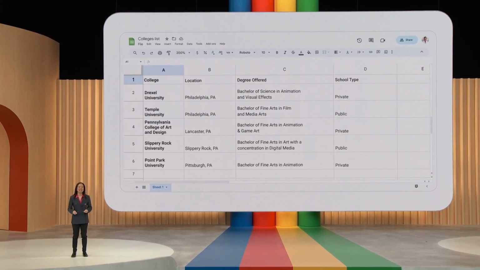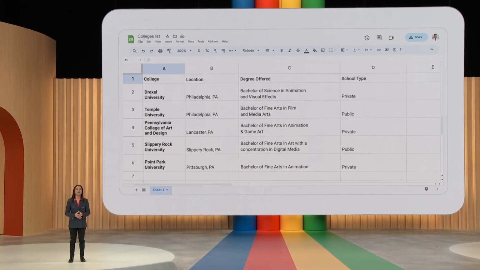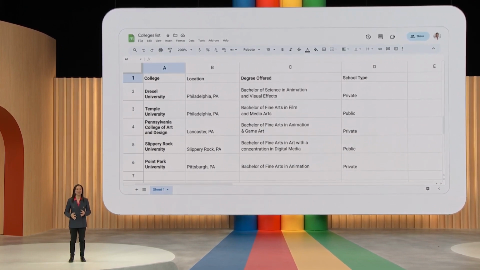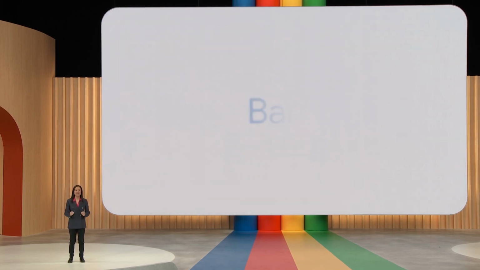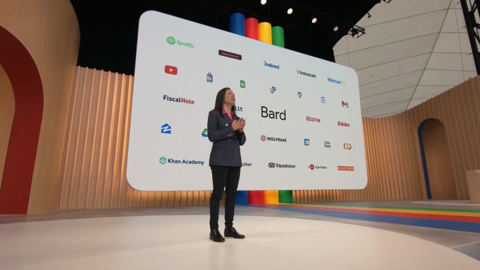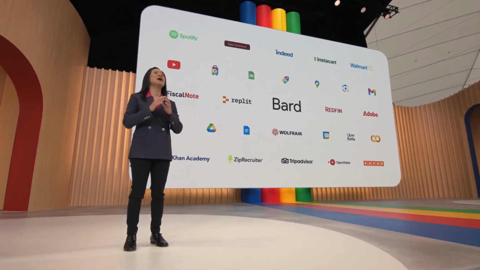You can see how easy it will be to get a jump start in Bard and quickly have something useful to move over to apps like Docs or Sheets to build on with others. Okay. Now, that's a taste of what's possible when Bard meets some of Google's apps. But that's just the start. Bard will be able to tap into all kinds of services from across the web, with extensions from incredible partners like Instacart, Indeed, Khan Academy, and many more. So here's a look at one coming in the next couple months.